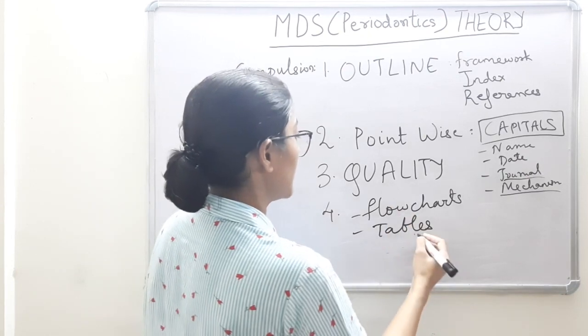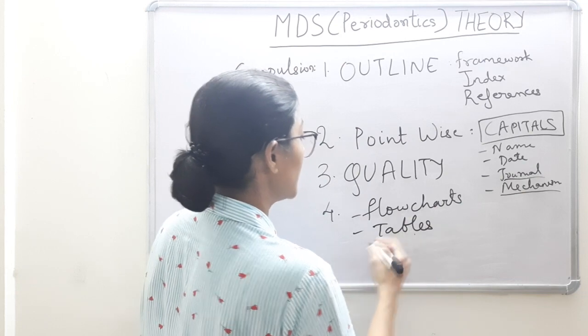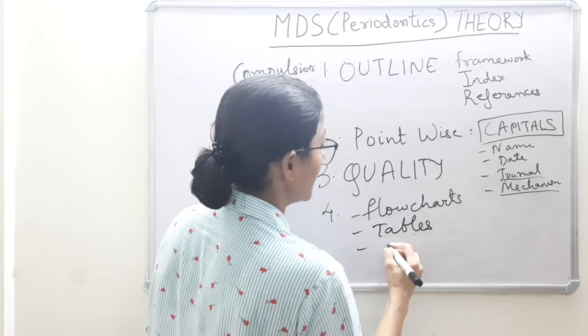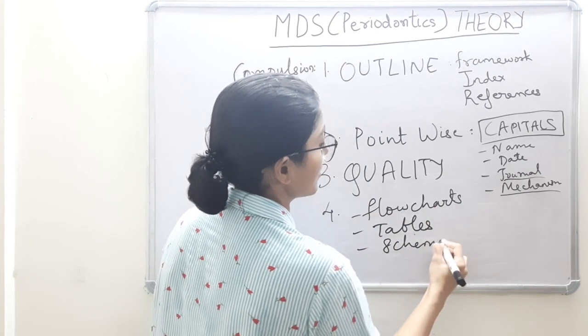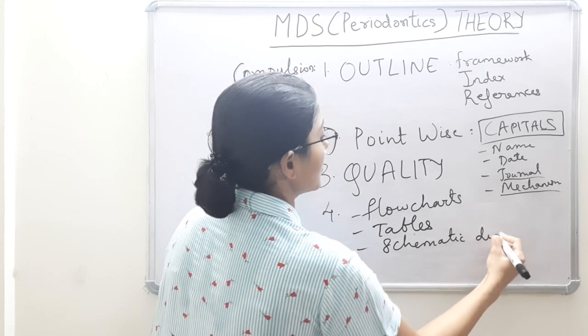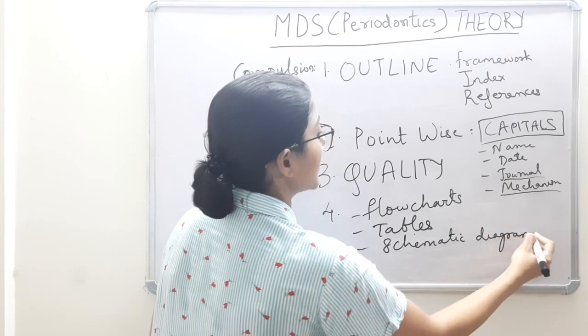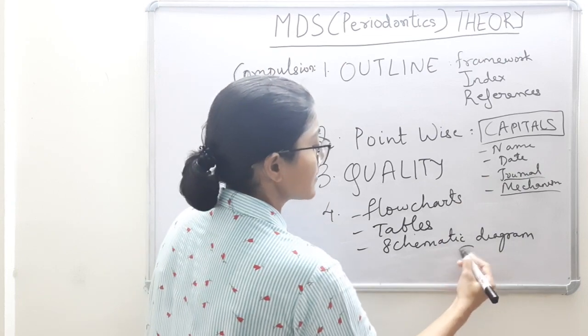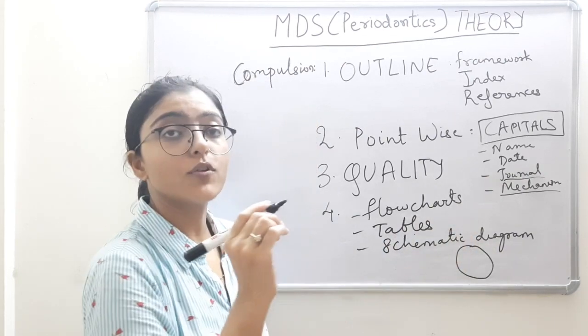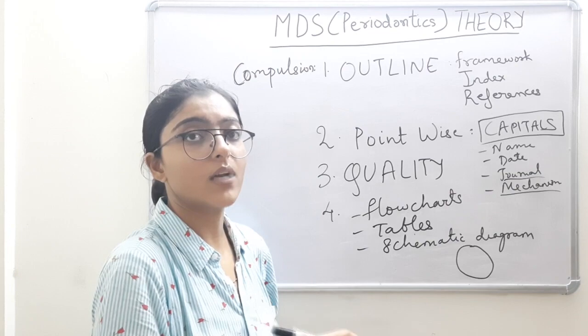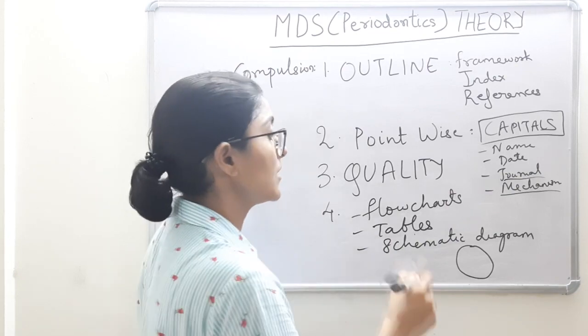And the other manner, after flowcharts and tables, and the last and again very favorite, schematic diagrams. Schematic diagrams can be included wherever applicable. Let's say the diagram is like this. You have to label the diagram. It is not that you put the diagram and leave it and move ahead. You have to label the diagram, importantly.